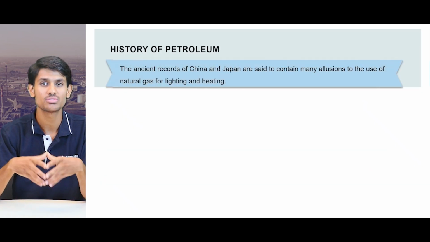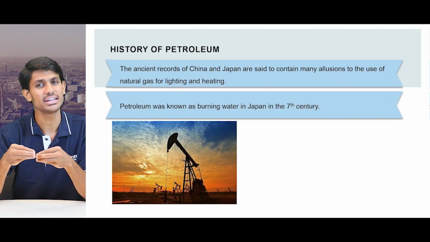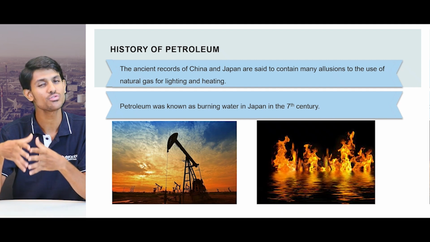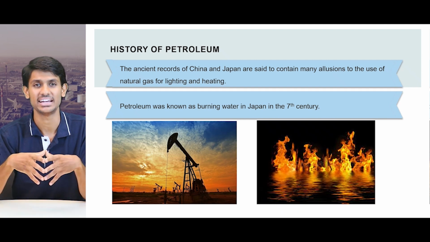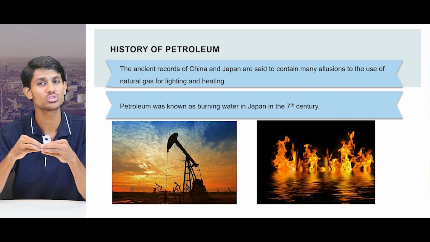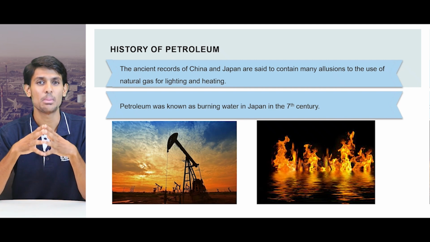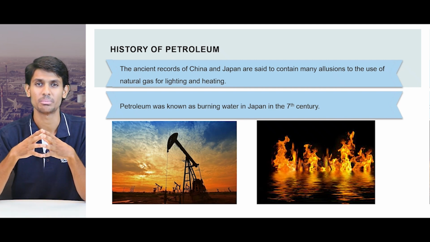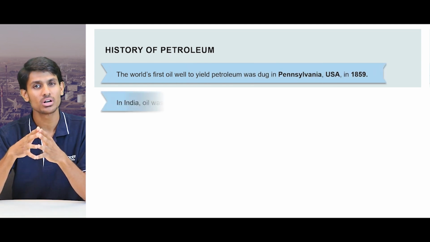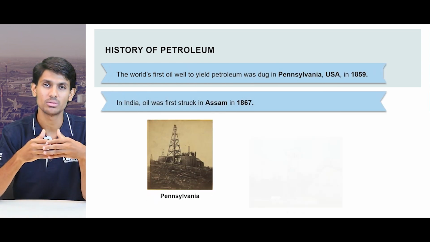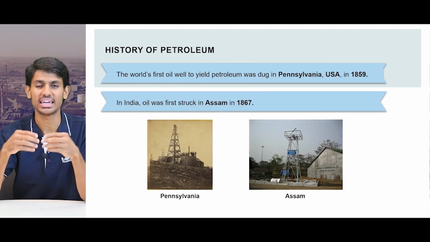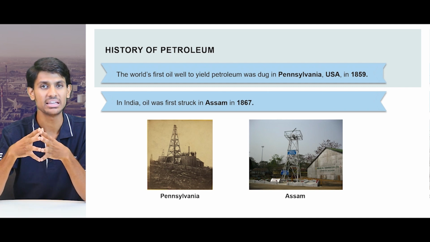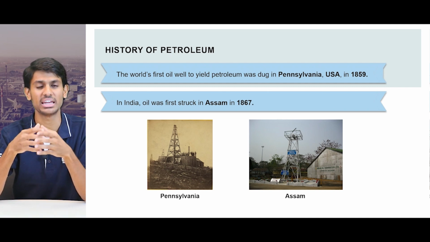The ancient records of China and Japan are said to contain many allusions to the use of natural gas for lighting and heating. Then, petroleum was known as what, guys? Yes, petroleum was known as burning water in Japan in the 7th century. Now, the world's first oil well to yield petroleum was dug in Pennsylvania, USA in 1859. In India, oil was struck in Assam in 1867.